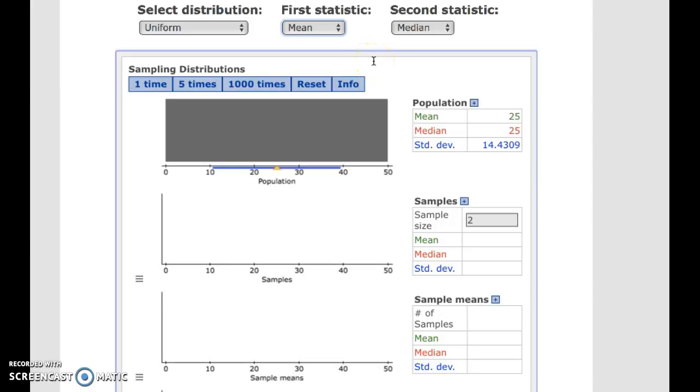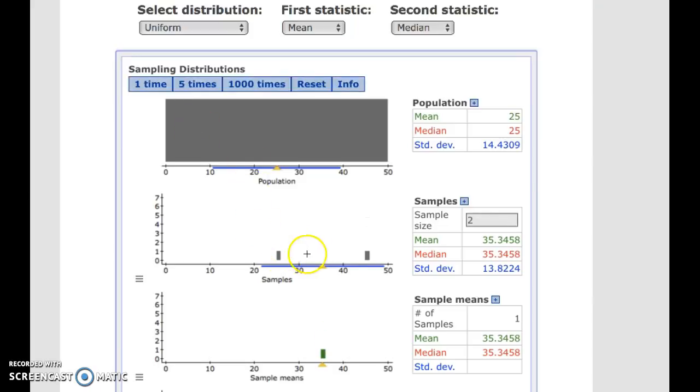So the other thing that we need to do is choose a sample size. The box for that is right here. Let's leave it as a sample size of 2 and see what happens with that, and we can adjust it. So what will happen is if I click one time, this will take a sample of 2 individuals from my population.